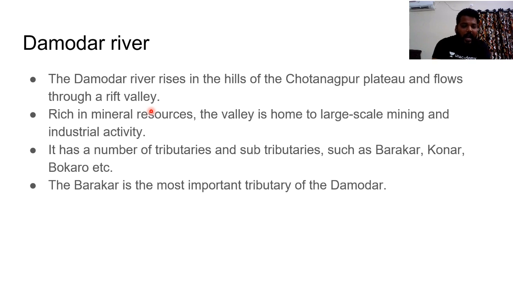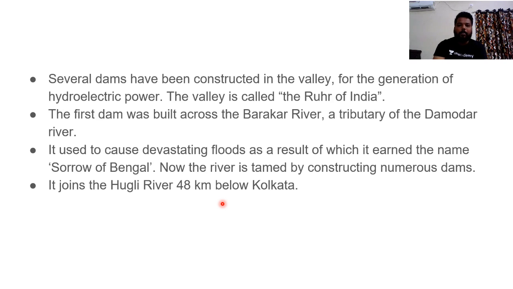a rift valley. And this Damodar River is very rich in mineral resources. It is the valley which is home to large scale mining and industrial activity. As mineral resources are available, we have a huge amount of industrial activity over here. It has a number of tributaries and sub tributaries like Barakar, Konar and Bokaro. And Barakar is the most important tributary of Damodar. So Damodar River, according to the economic aspect, is highly important.